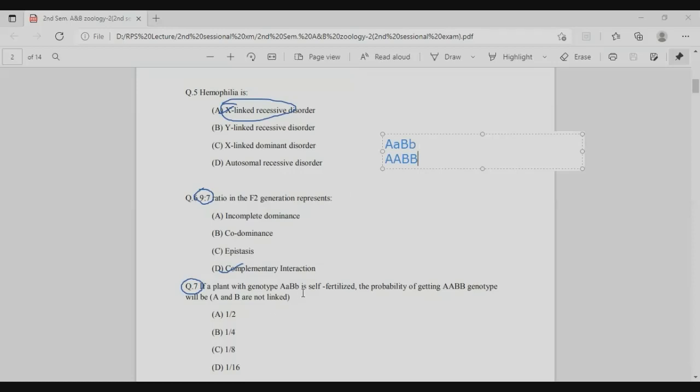The total number of possible offspring combinations is 16. So the right answer is option D, that is 1/16.